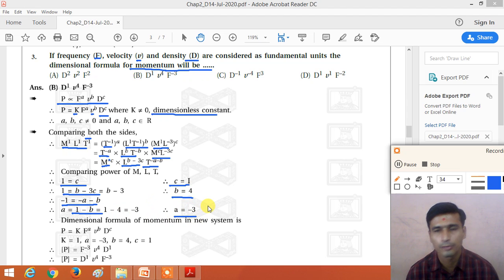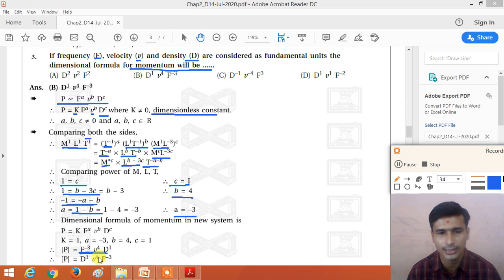So now put the values of A, B and C in the first equation. We get F raised to A, that means F raised to minus 3. V raised to B, what is the value of B? B is equal to 4, so we get V raised to 4. And what is the value of C? The value of C is 1, so we get D raised to 1. So we get the dimensional formula of the momentum in terms of the frequency, velocity and density.